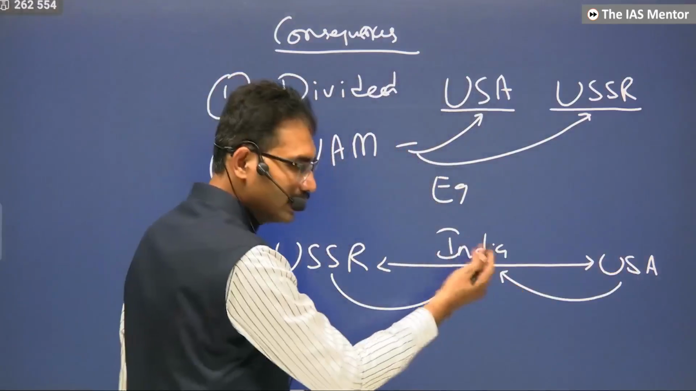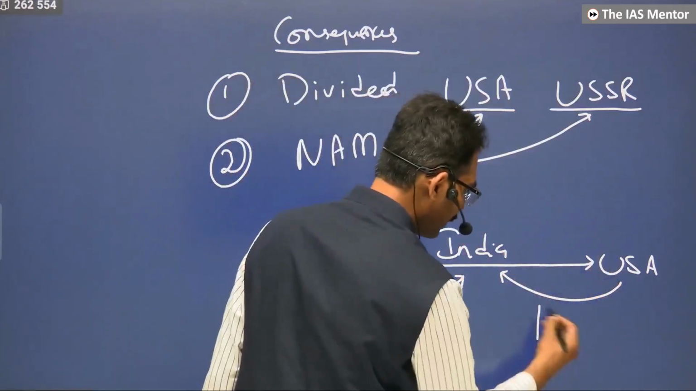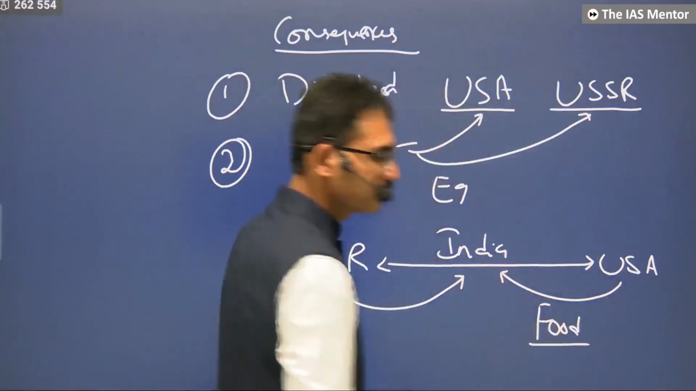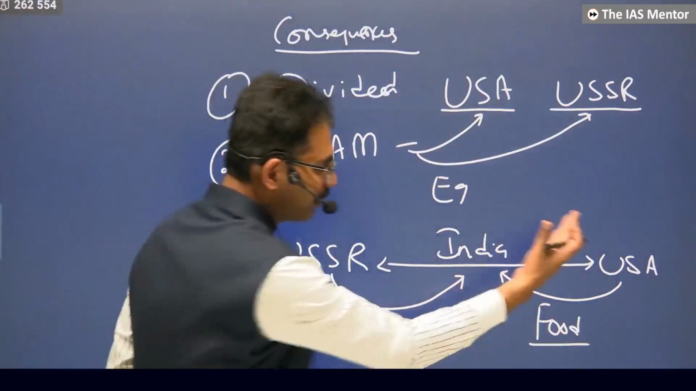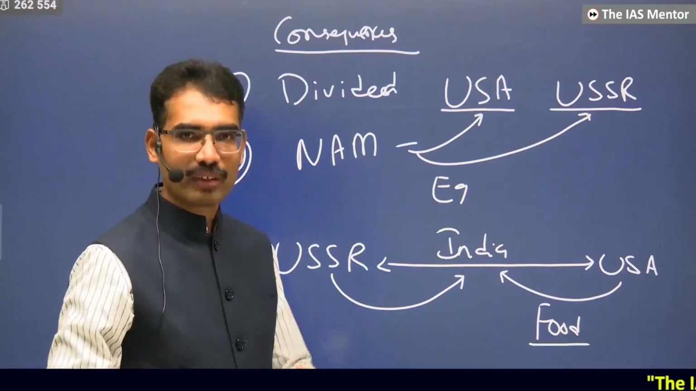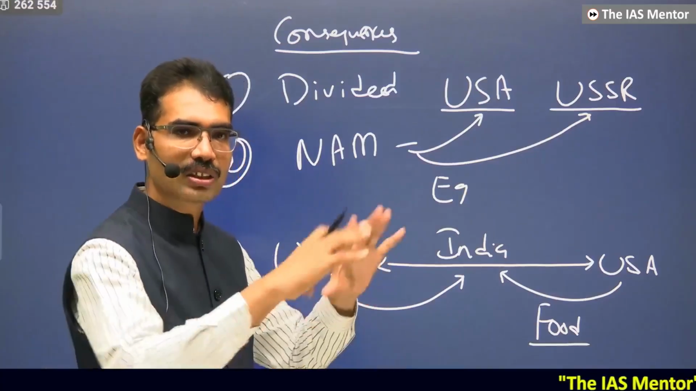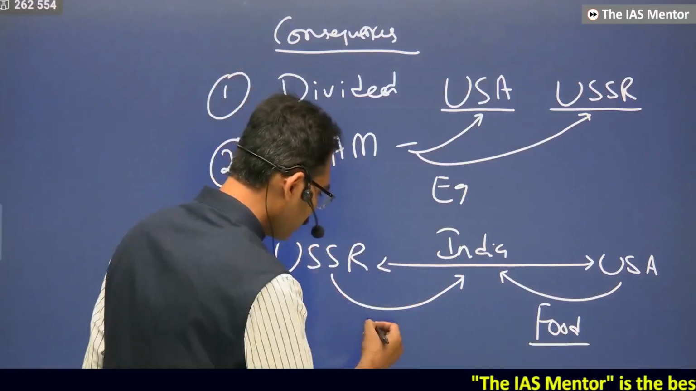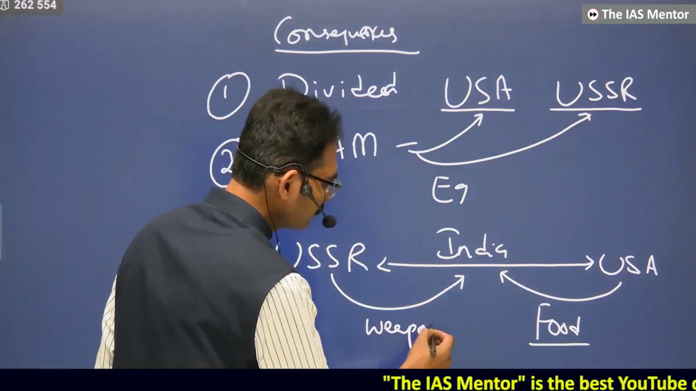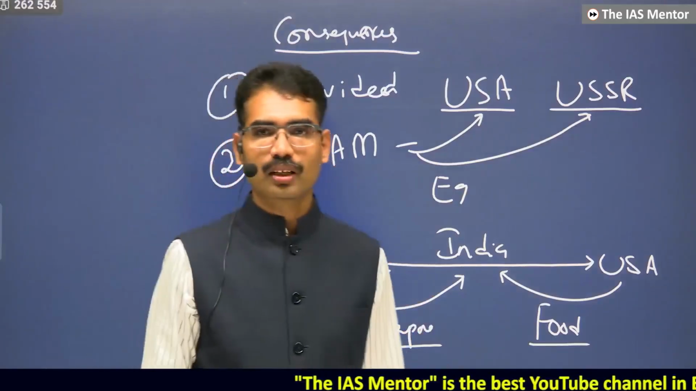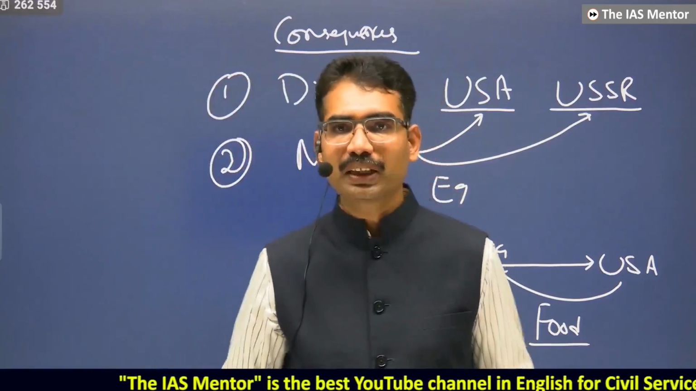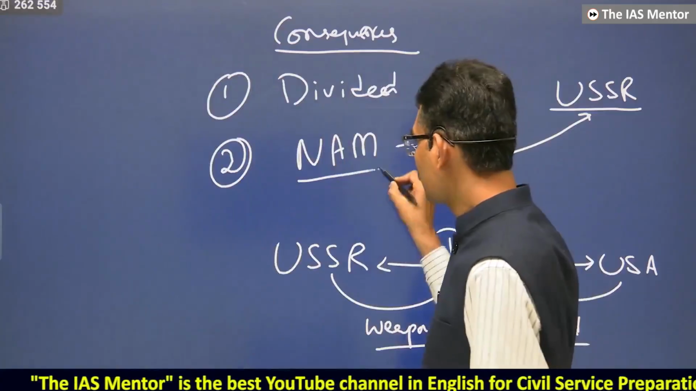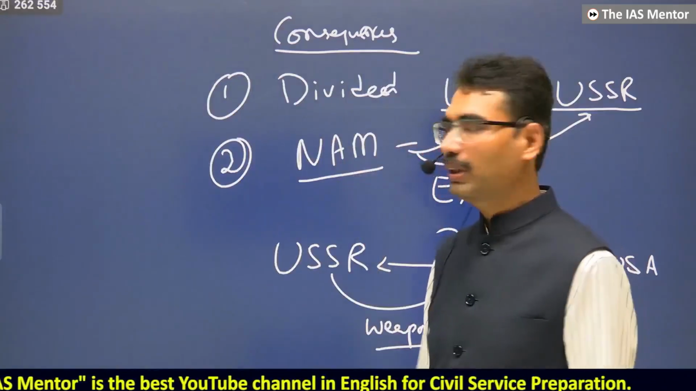And in fact, in Indian foreign policy, from USA we were getting food because we were very poor and not able to produce. Population is growing, and we are not able to produce that much food. We are importing food. We also had the problem of law and order and border issues, and we are importing weapons. Therefore, it is a very, very important development that took place, that is the non-alignment movement.